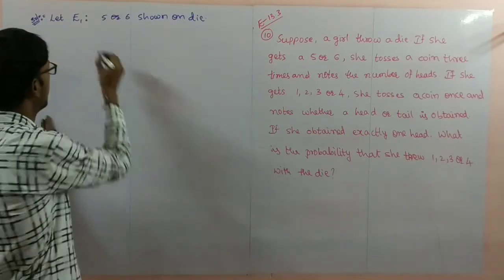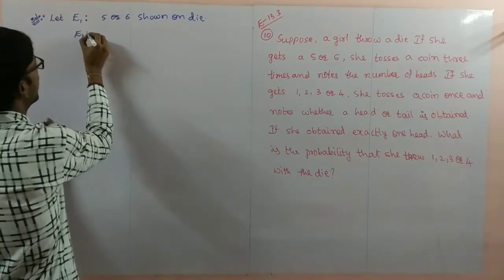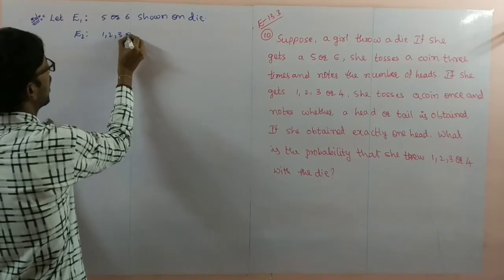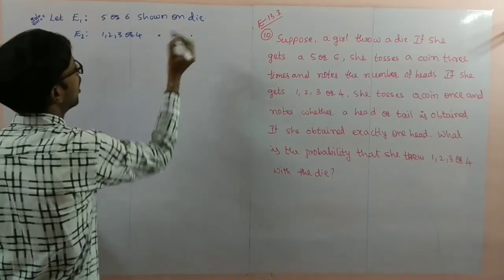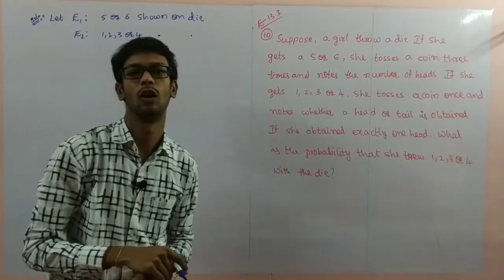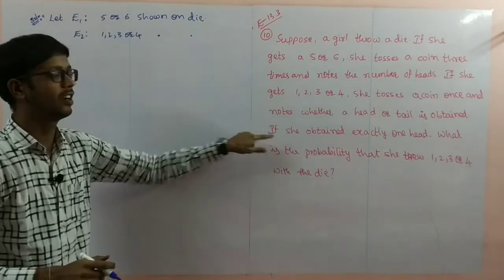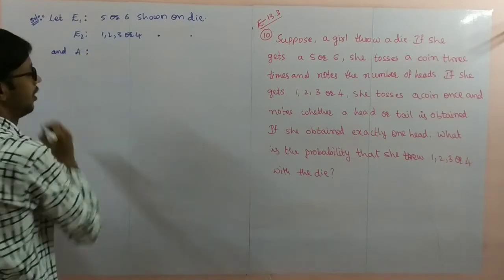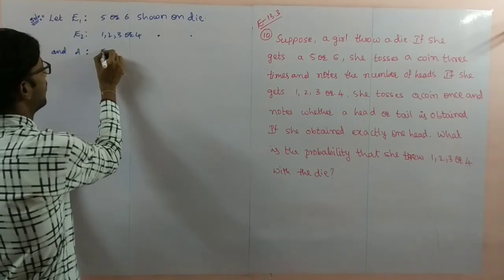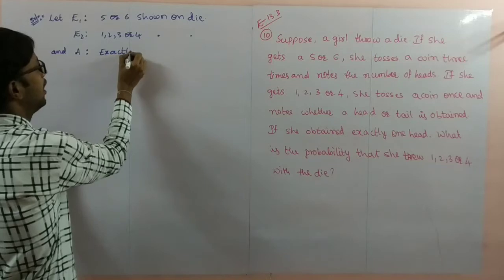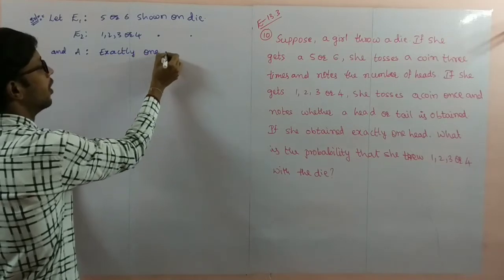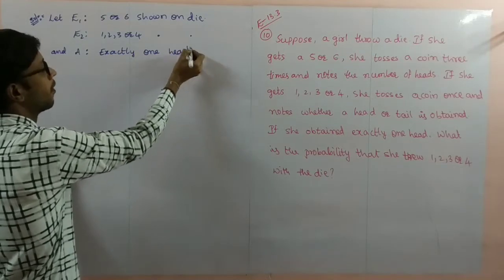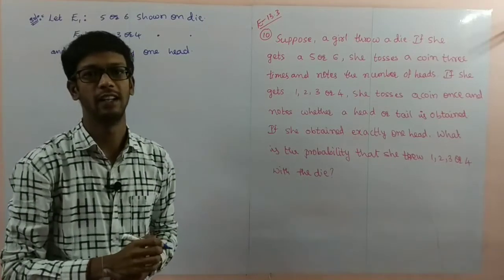Next, E2 be the event 1, 2, 3 or 4 shown on die. Another event I am writing directly here: let A be the event exactly 1 head. Exactly 1 head is the other event.